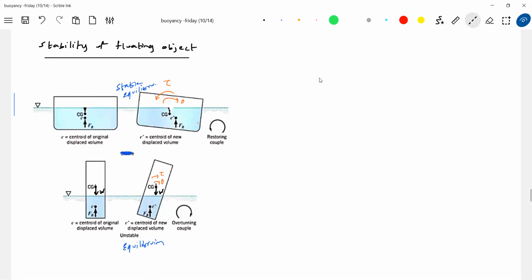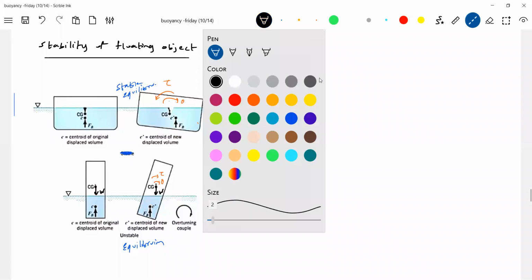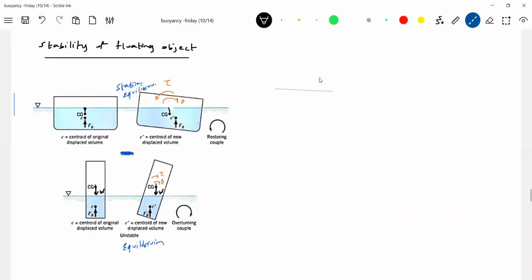Okay, let's do one thing. We'll take a sphere. We'll get some idea. Now, half of it is immersed. Restoring torque, the one which will bring it back.